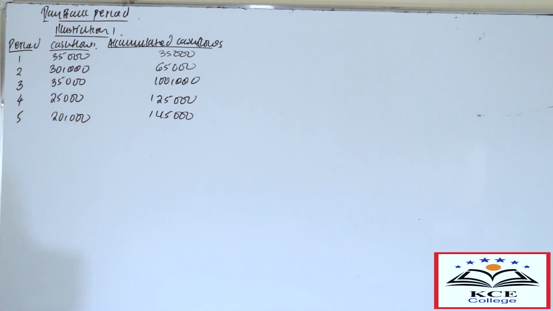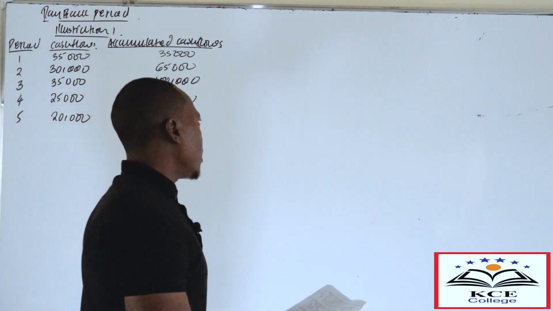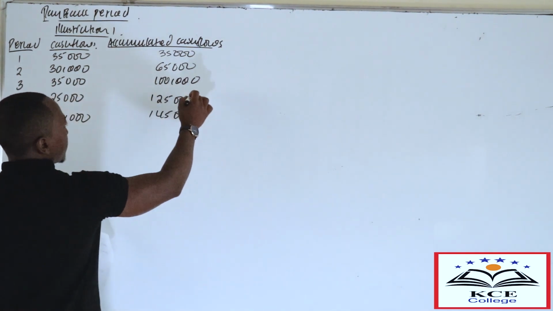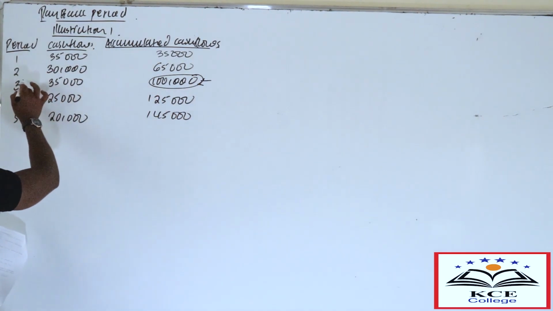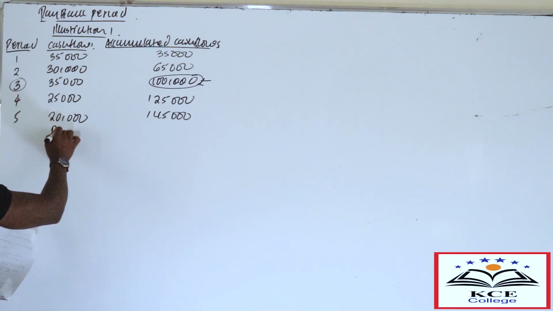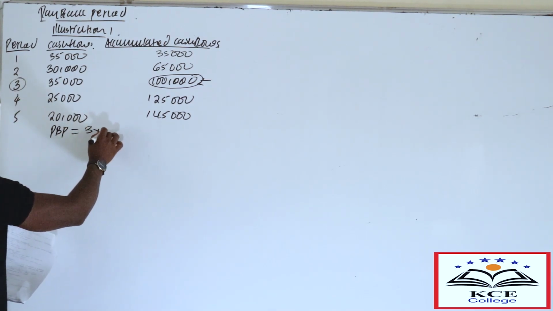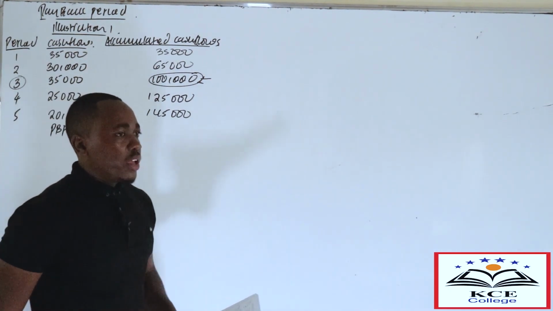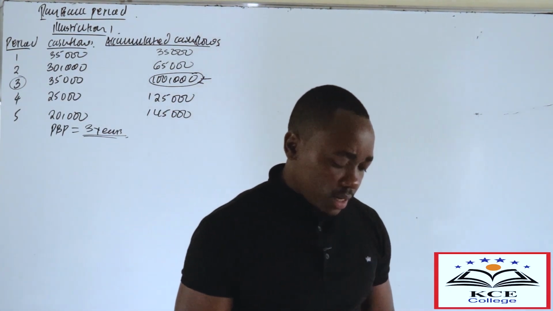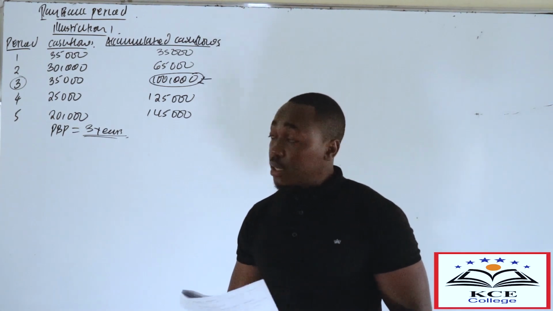Then you want to determine the payback period. You had invested 100,000. And here we have our 100,000. So that means the payback period will be 3 years. You recover back your initial investment within 3 years.